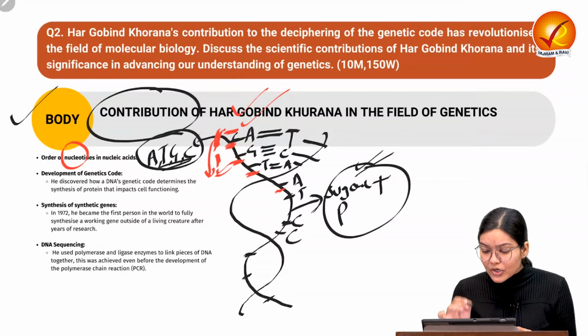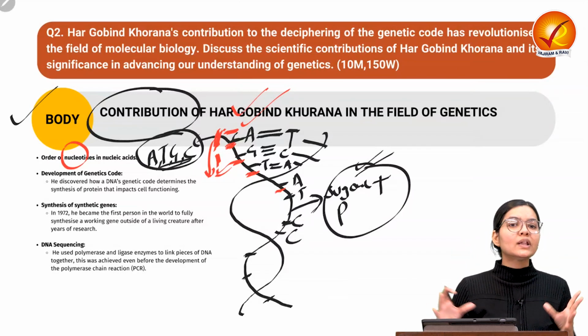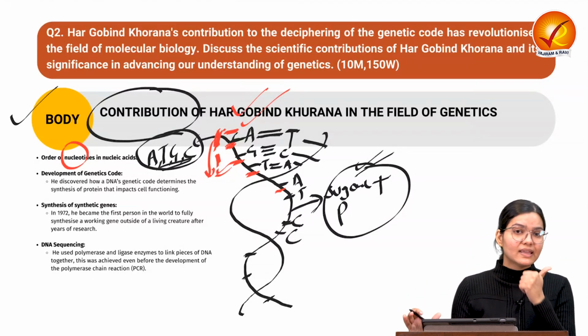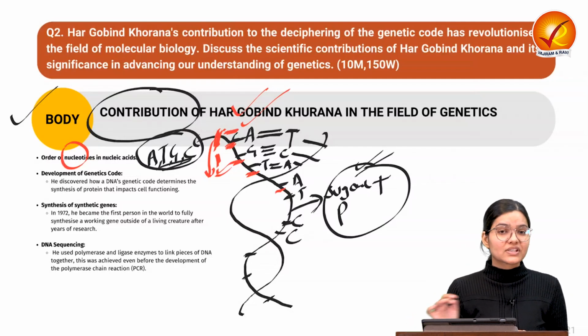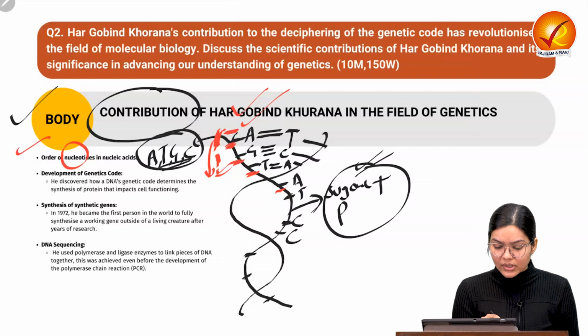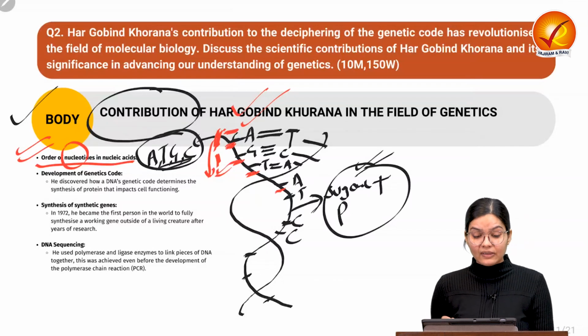So if we are able to understand the order of the nucleotide, we can decipher all the available information in the DNA, in a gene. That was a very breakthrough discovery made by Dr. Khurana. He found out the order of the nucleotide in a nucleic acid. So that is the first thing which he did.